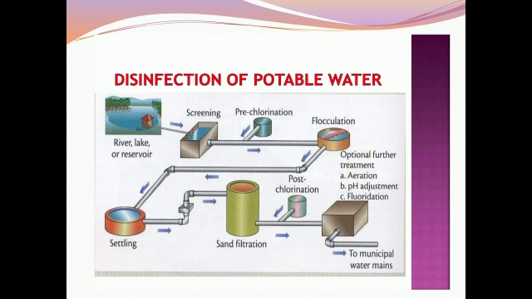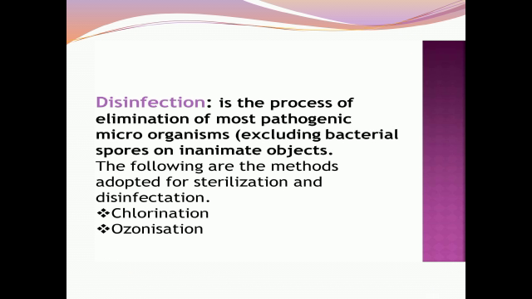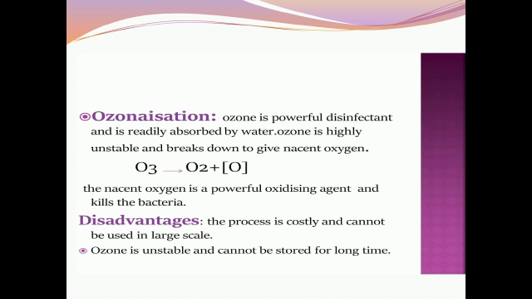What is the disinfection method? The process of elimination of most pathogenic microorganisms is called disinfection. There are two methods: chlorination and ozonization. Let us see ozonization.